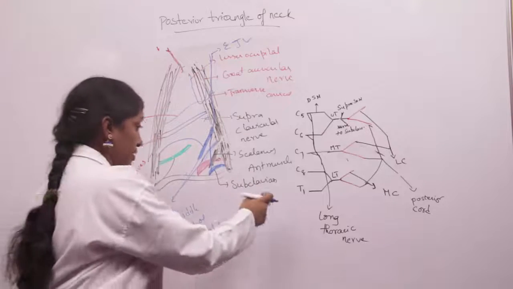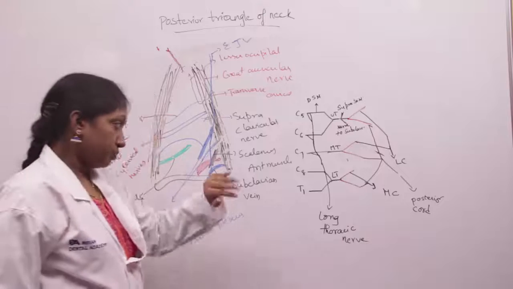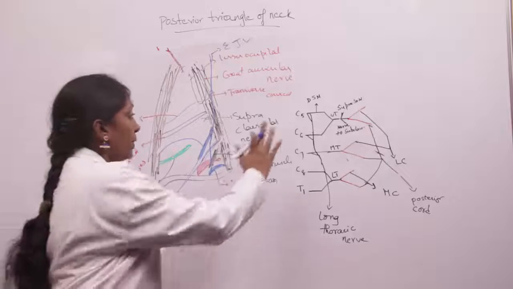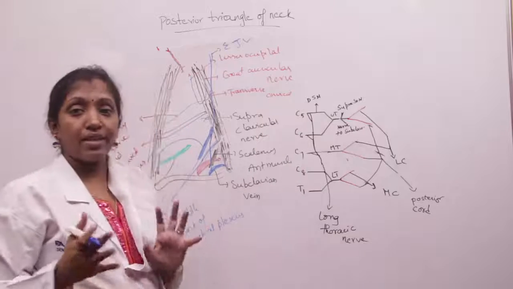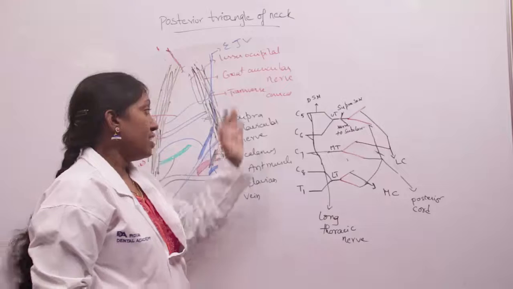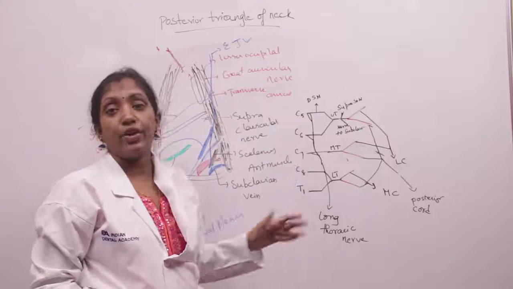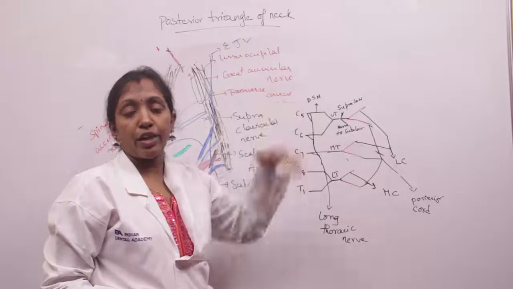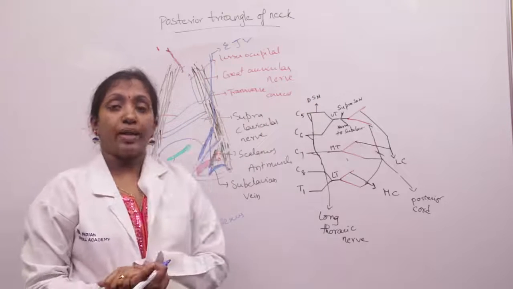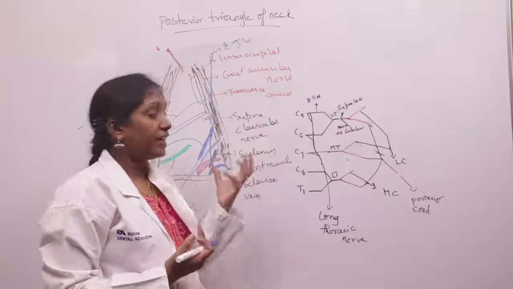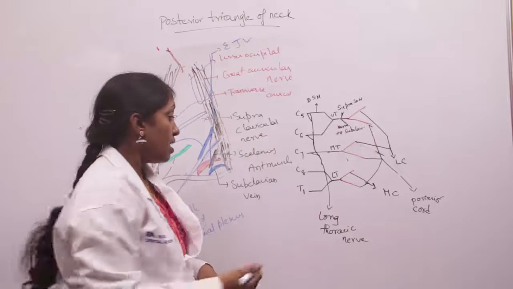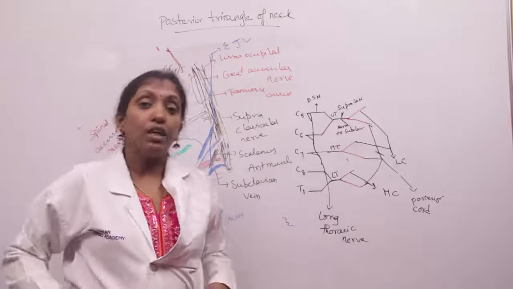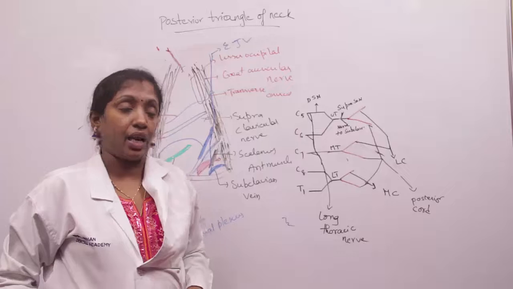The trunks of brachial plexus can be seen in the supraclavicular triangle of the posterior triangle. So coming to the trunks of brachial plexus, they are formed by the C5, C6, C7, C8, T1 roots. Sometimes the C4 also gives contribution to the formation of brachial plexus. We call it a prefixed type of brachial plexus. Sometimes T2 is also involved in the formation of brachial plexus. We call it a postfixed type of brachial plexus.